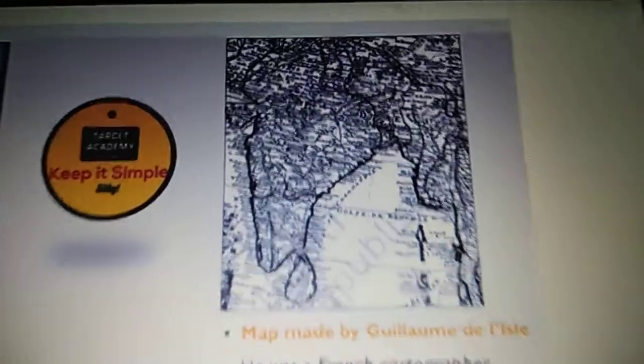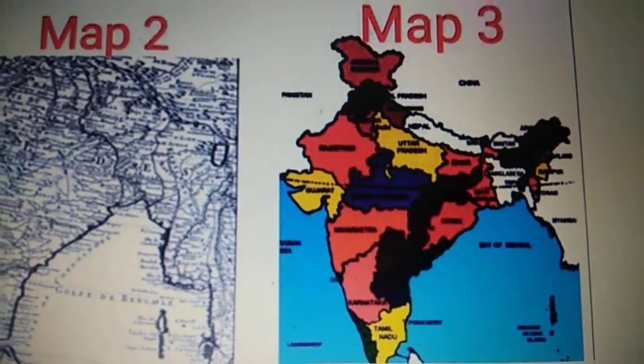So let's look at the map. You can see a detailed look of the coastal areas. It's clearly marked and well done, and this is our present day map, so it is most familiar.